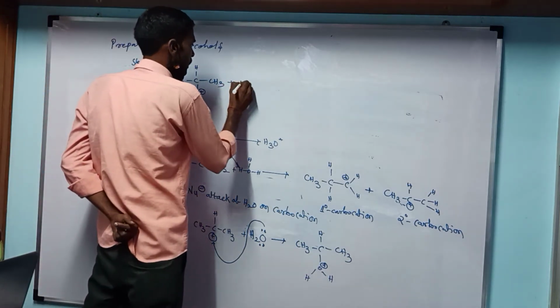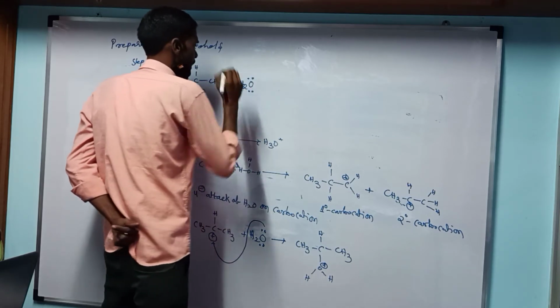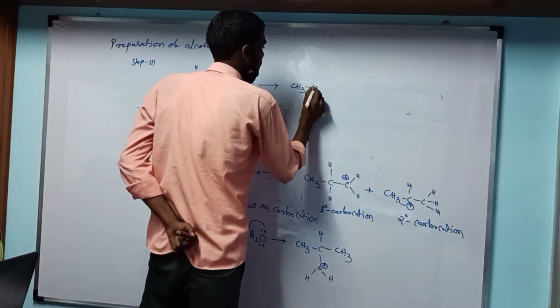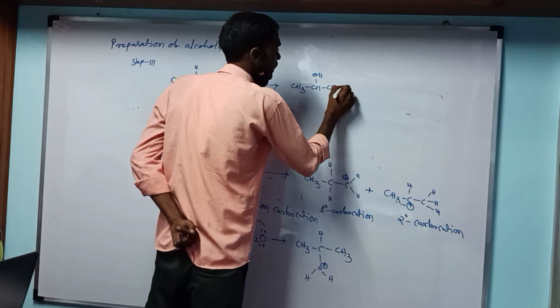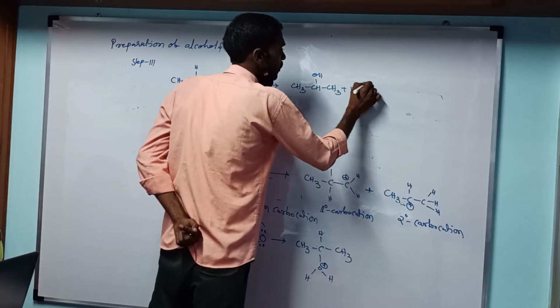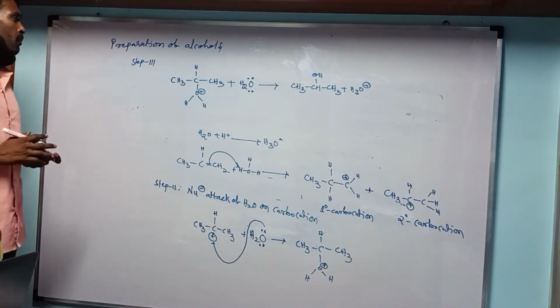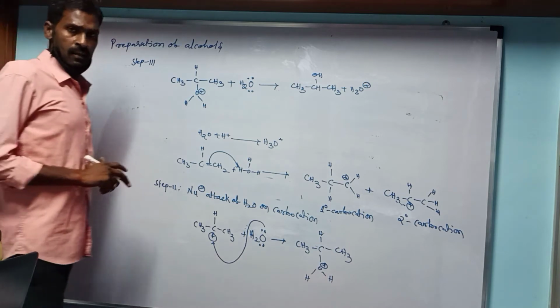Then removal of the hydrogen by H2O to produce the compound CH3, CHOH, and CH3 plus H3O plus. So here this is the preparation of alcohols from the alkenes in unsymmetrical compounds.